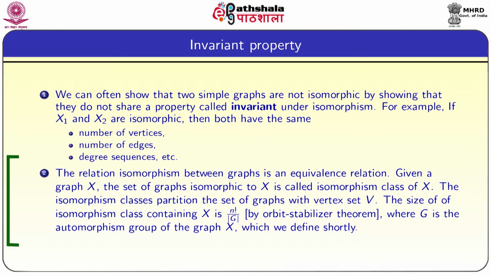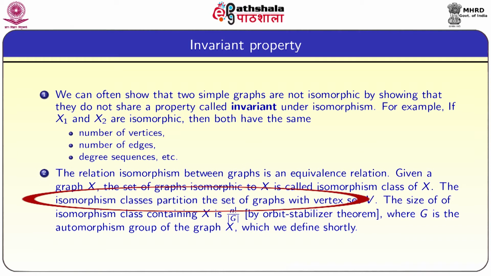So, the set of all graphs we can now divide into isomorphism classes. So, we are going to get equivalence classes, but they are all going to be on the same number of vertices. So, for a given n, look at all the graphs with n vertices, then look at all equivalence classes of isomorphism. Given a graph x, the set of graphs isomorphic to x is called the isomorphism class of x.